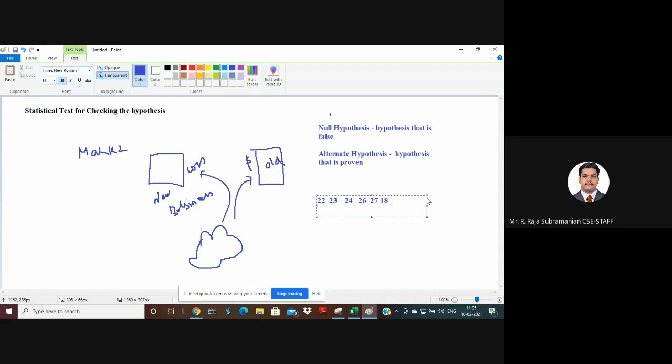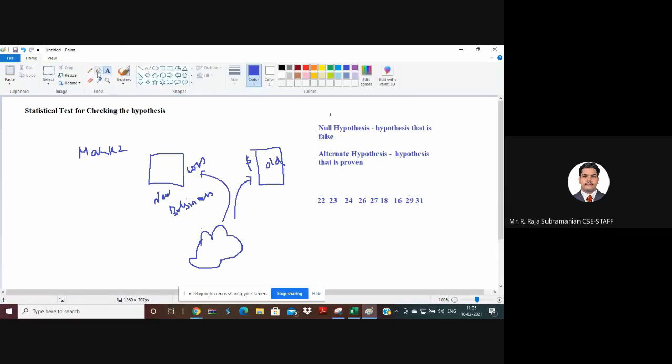18, 16, 29, 31. Right. Assume that I'm having something like this, and I need to do some kind of analysis here. If I do an analysis here, can anyone say what is the mid portion of this entire distribution?